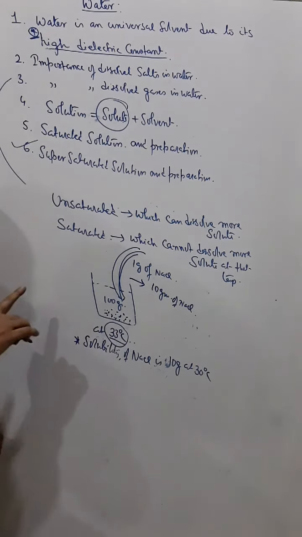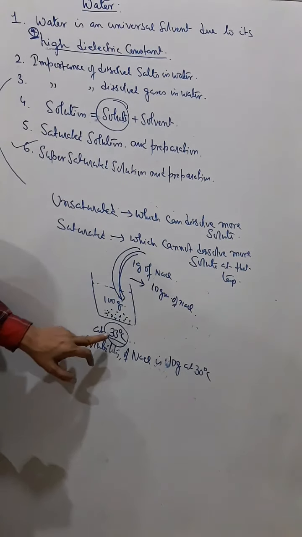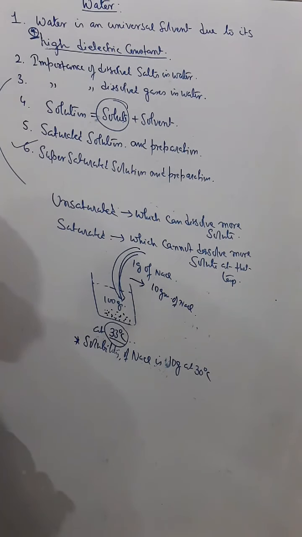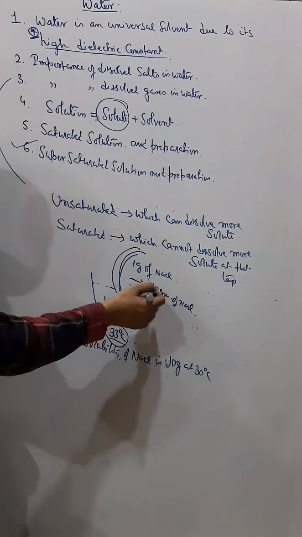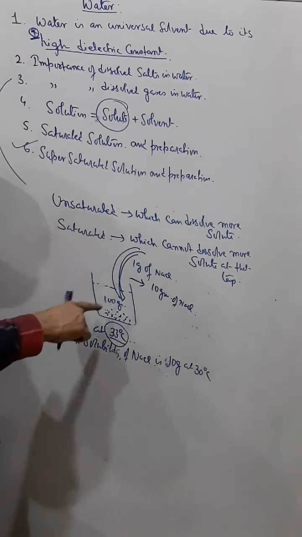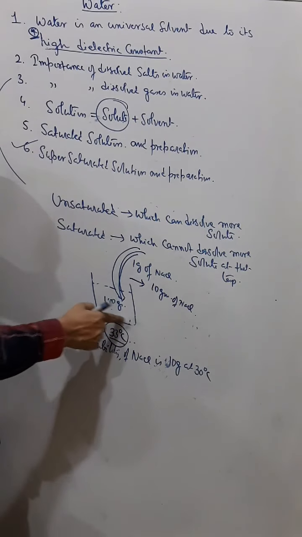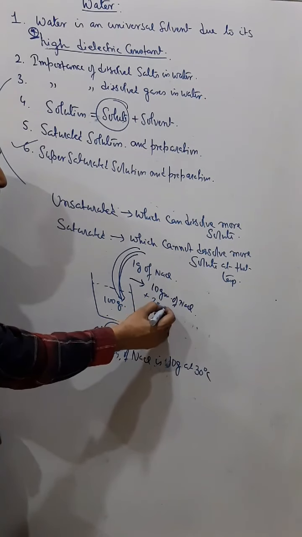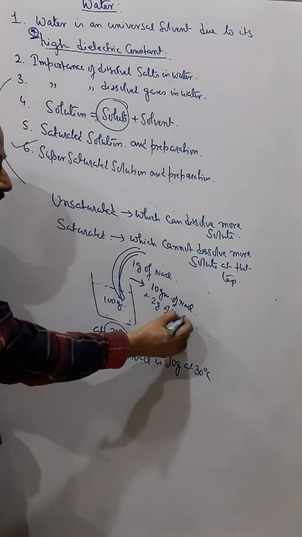It was saturated at 30 degrees, but I am heating it to 33 degrees Celsius. Now I will find I can add more solute and it can dissolve more solute now. Say suppose I have added a further 2 gram of NaCl.